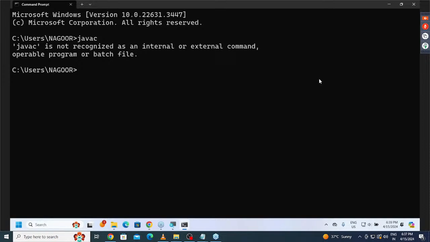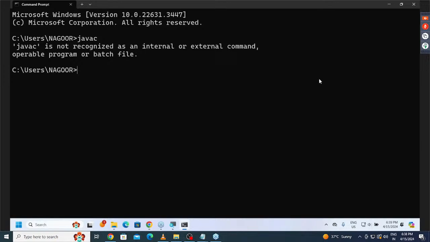Then only will the operating system execute these commands and perform the compilation and execution of Java programs, and so on. So first we have to tell the operating system at which location all the Java commands are available. After that only we are eligible to use all Java commands on a command prompt.